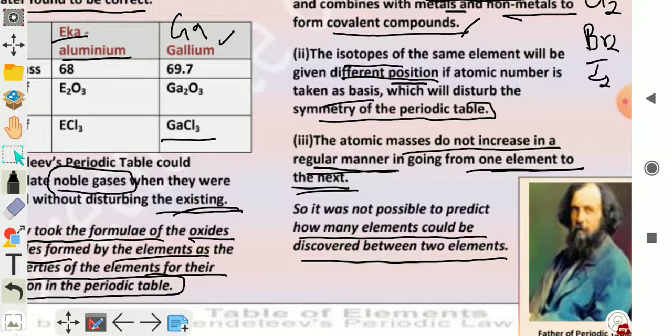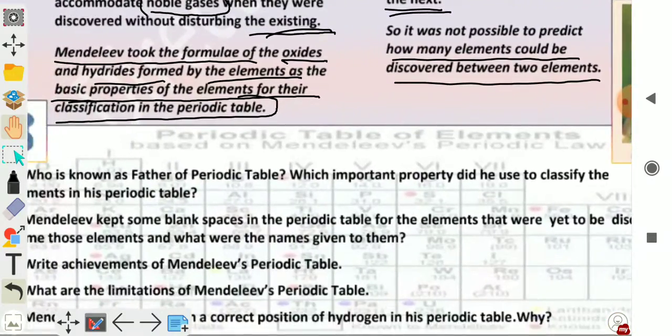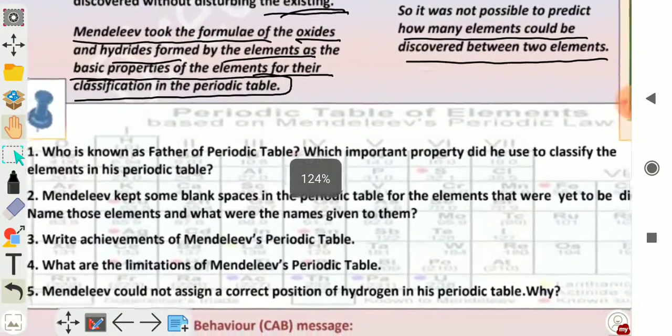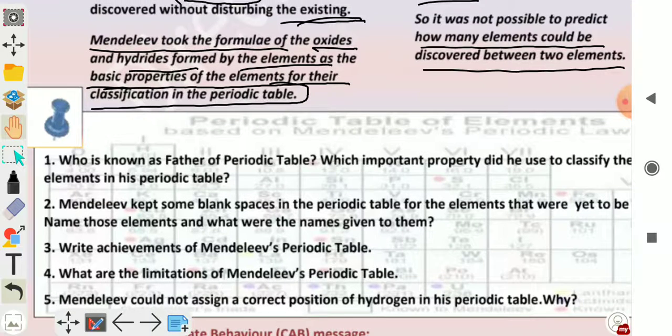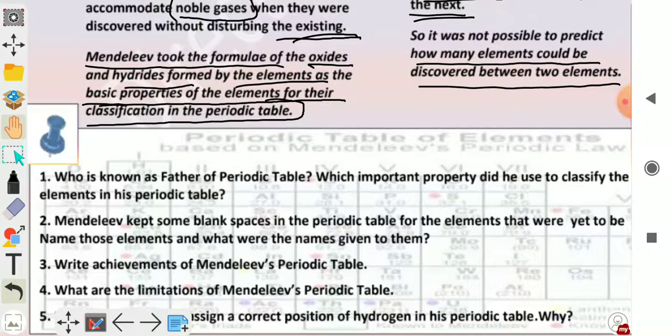Now we will discuss question answers. First question is, who is known as the father of the periodic table? Father of the periodic table: Dmitry Ivanovich Mendeleev. So the name of the scientist, who was a Russian chemist, is Dmitry Ivanovich Mendeleev. Which important property did he use to classify the elements in his periodic table?